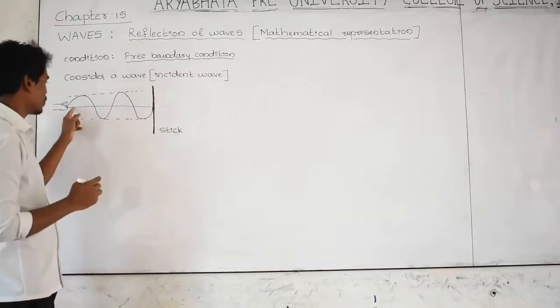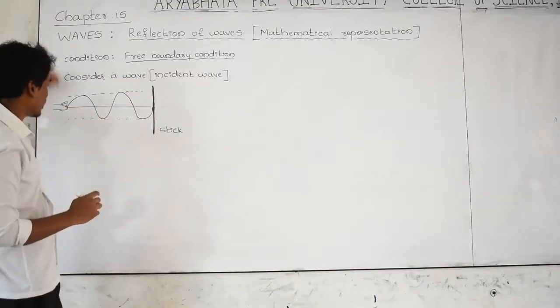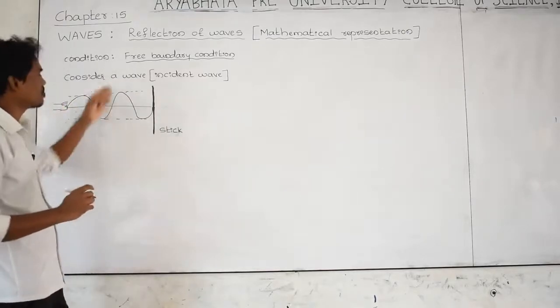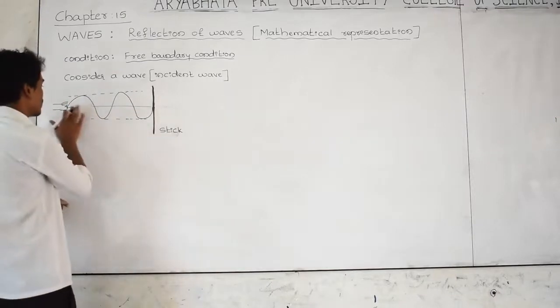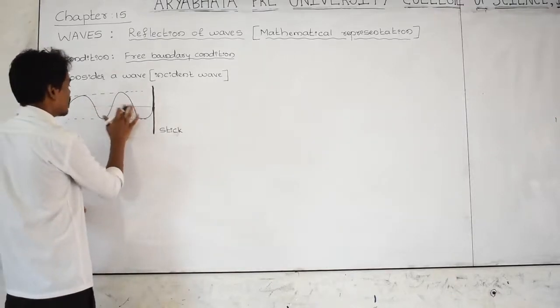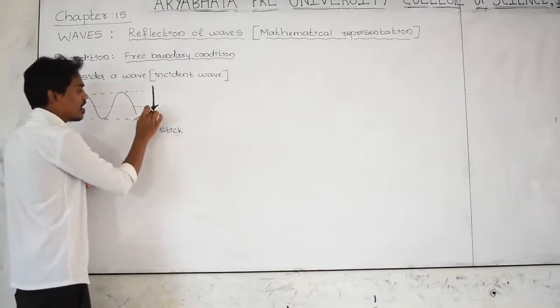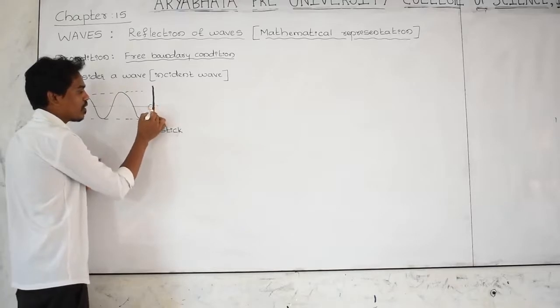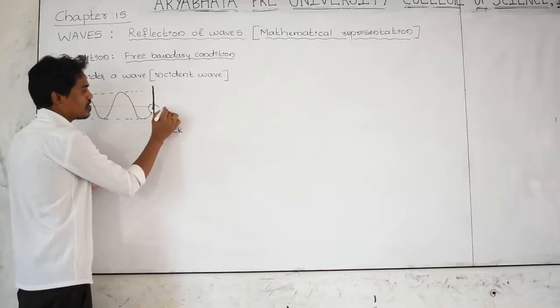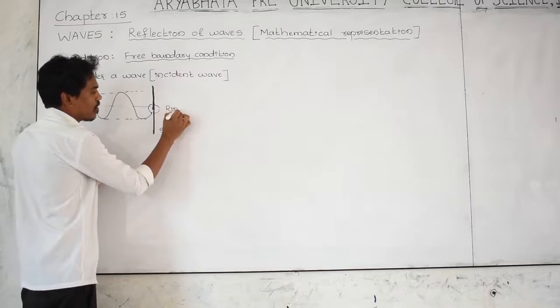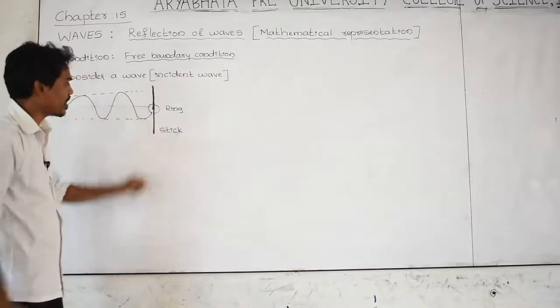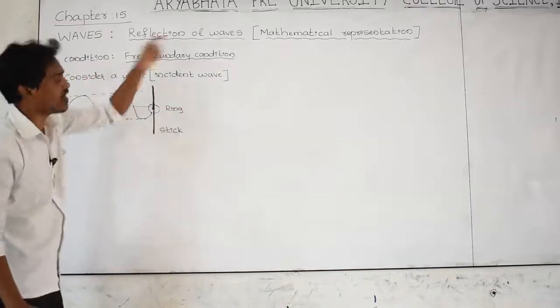If you jerk your hand up and down, the rope looks like a wave, and the other end of this rope is attached to a ring. This condition we are going to call the free boundary condition.